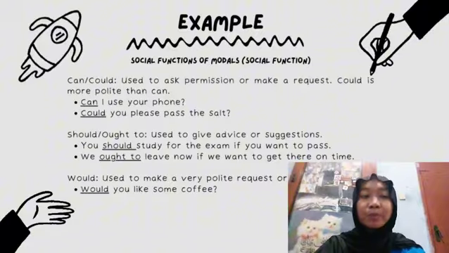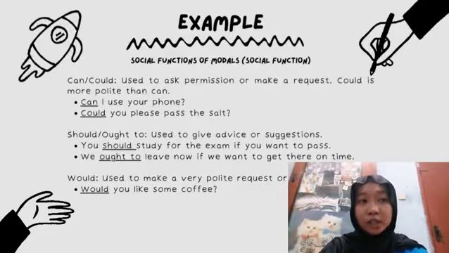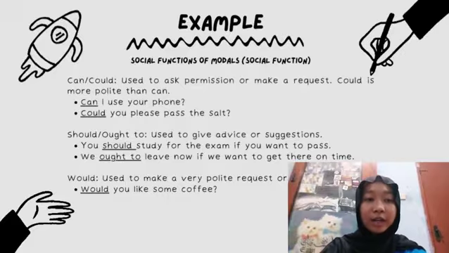So could is more polite than can. Number 3, you should study for the exam if you want to pass. Number 4, we ought to leave now if we want to get there on time. So should or ought to is used to give advice or suggestions. Number 5, would you like some coffee? Would is used to make a very polite request or offer.